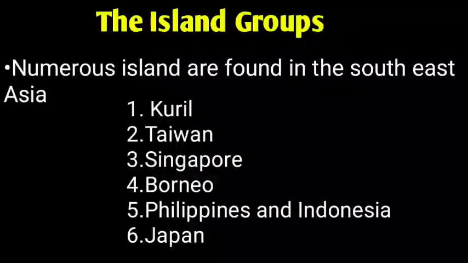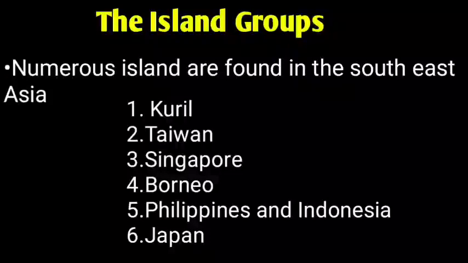So at last we are going to learn about island groups. We have already learned what an island is, an area which is covered on all sides by water. So what are the islands found in Asia? For example, Kuril, Taiwan, Singapore, Borneo, Philippines, Indonesia, Japan. We also have Maldives, Lakshadweep, Bahrain and Persian Gulf, Sri Lanka. These are some of the island groups located in our continent Asia. A group of islands is called an archipelago.